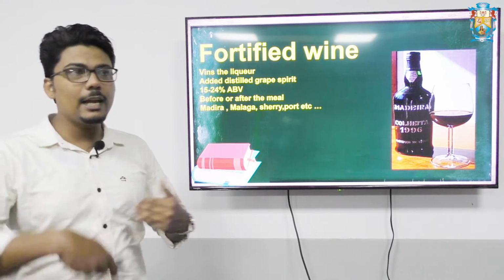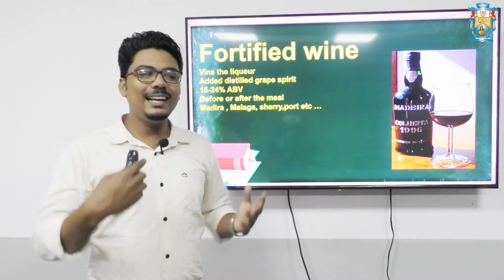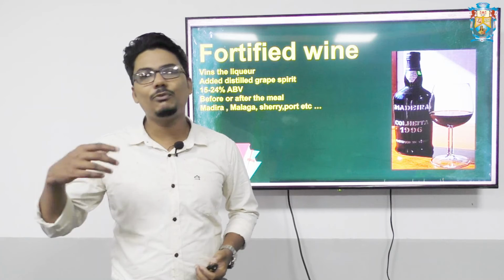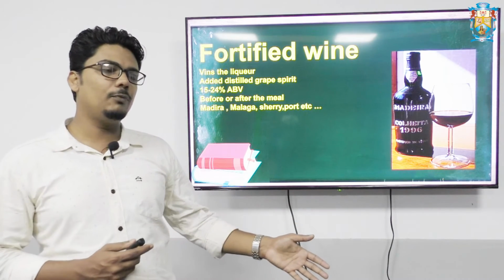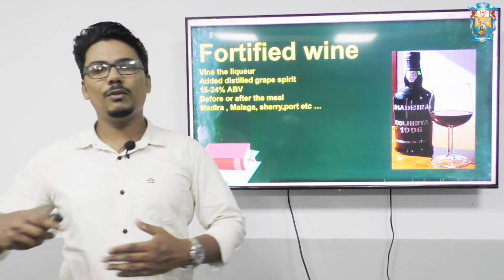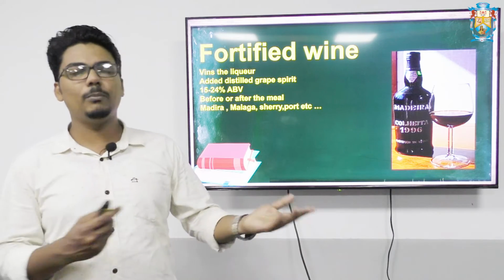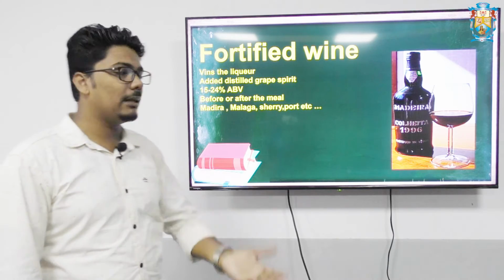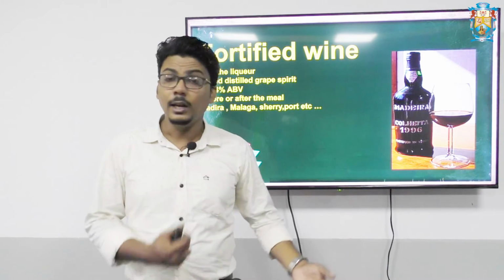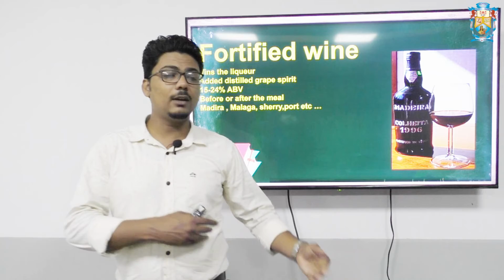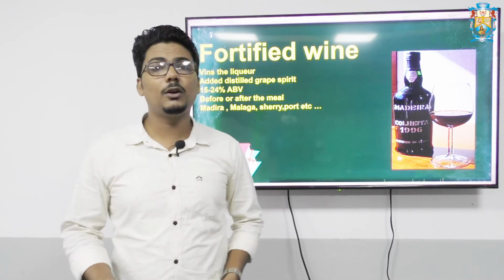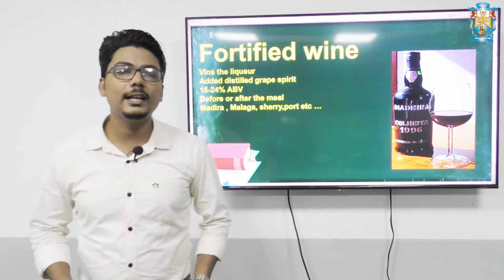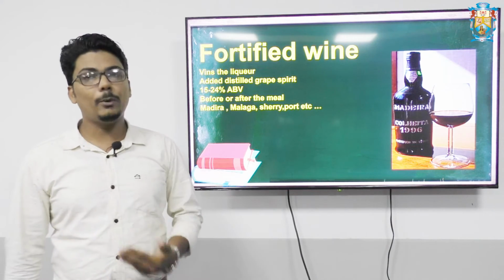Next is the time when we consume fortified wine. It is either before or after the meal, so it can be served either as an aperitif or a digestif. Normally a fortified wine is served before the food. We never consume it otherwise, but people are trying even both. Some examples of fortified wines are Madeira, Malaga, sherry and port wine. Sherry is from Spain. It has an authentic blending method known as the Solera system, which we'll study in the later stages. Port wine is another fortified wine, which comes from Portugal.